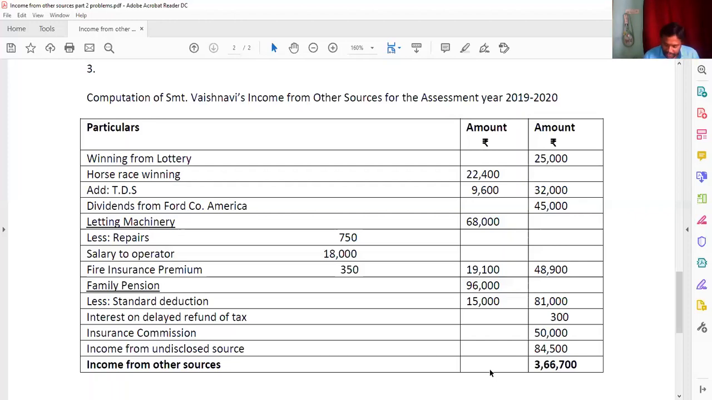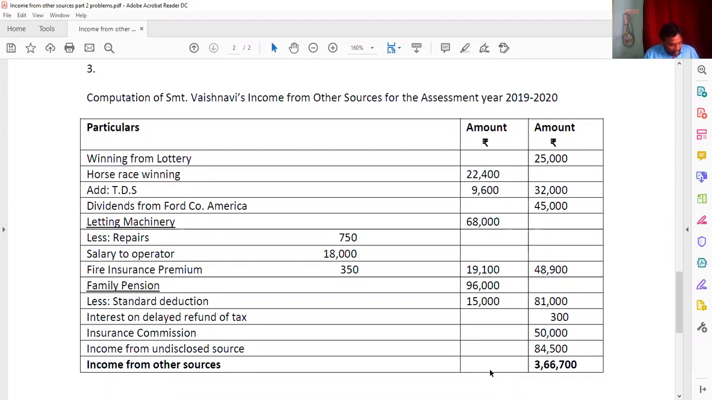Then director fees from the Good Luck Company Limited, you directly write in the outer column. Rent from the sublet of house gives an income of 72,000, and for this you have to deduct the repairs of 5,000, municipal taxes of 1,500, and rent paid for the sublet portion, 21,000. So in total 27,500 is the reduction. From 72,000 you deduct 27,500, and you get 44,500 in the outer column.